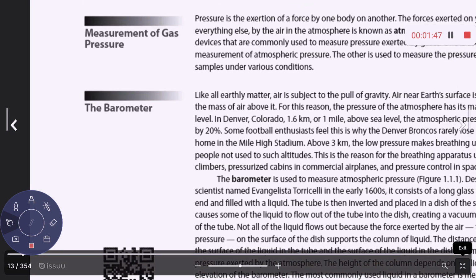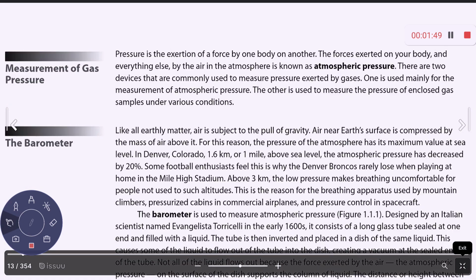We can use something called a barometer to measure the atmospheric pressure. All of the gas that is in the air above you exerts a force on your body and everything else around us. We call this the atmospheric pressure. You will often see the atmospheric pressure abbreviated as a capital P with a little subscript ATM on the right-hand side of it.